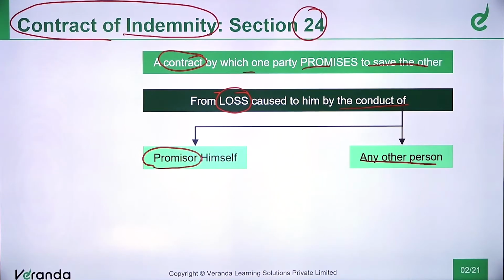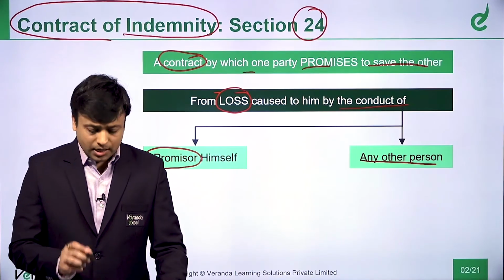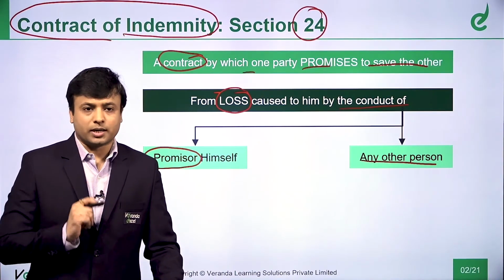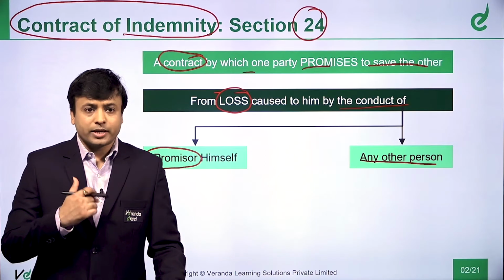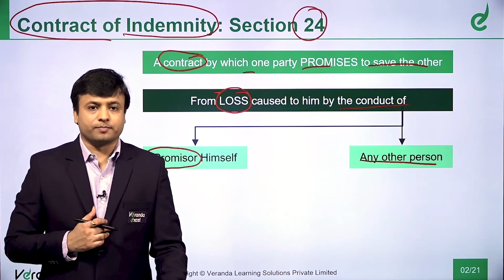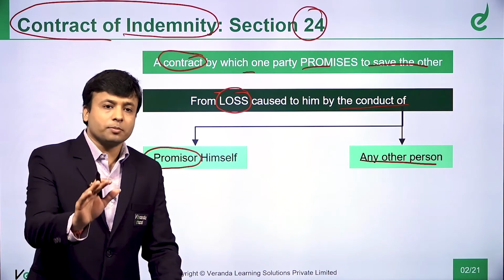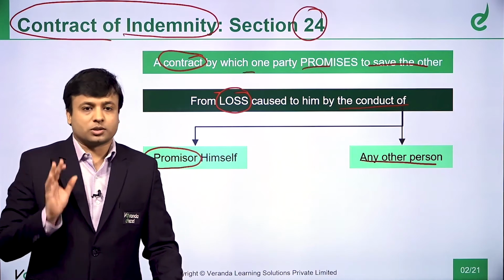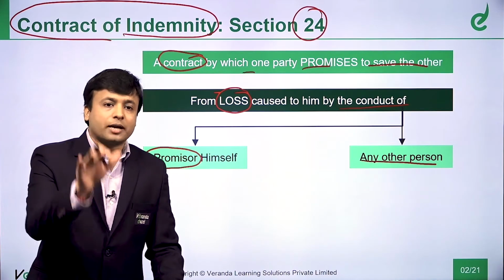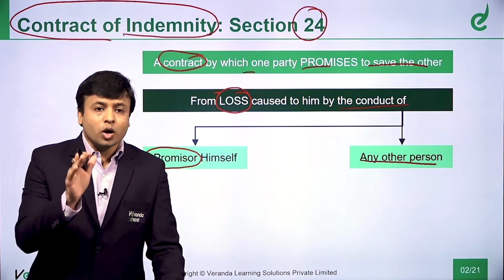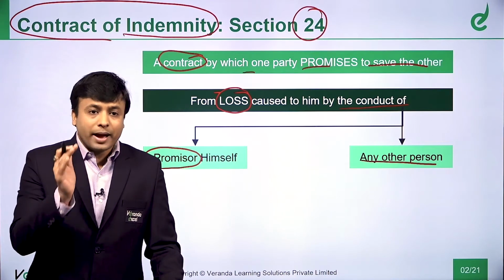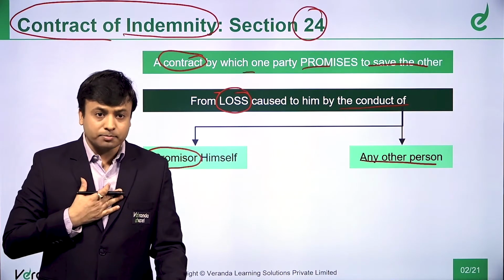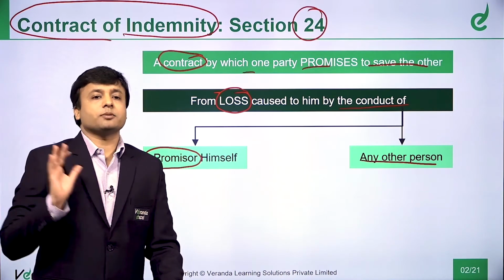Now we'll do a recap of the definition. The definition says a contract between two parties where one party is promising to save the other party from some loss, which is caused to that party on account of some action of the promiser himself, that is me, or any other person.